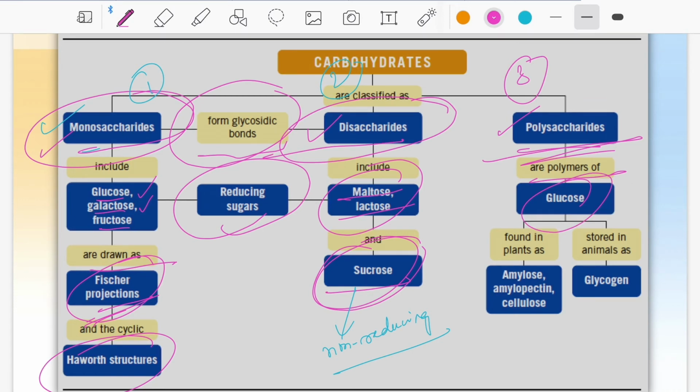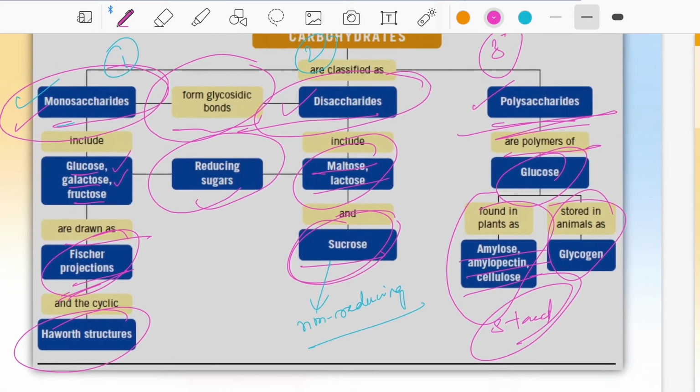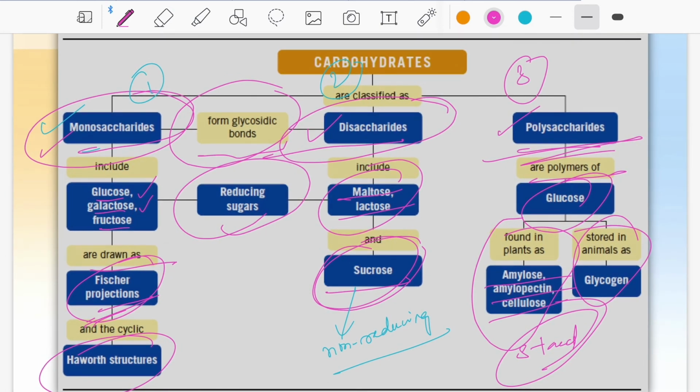Examples: starch, glycogen in case of animals, amylose, amylopectin, cellulose. Starch is a food material. But they are nothing but polymers. Polymers means many units linked in a single molecule. About 5,000 to 6,000 units are linked together with the help of glycosidic bonds. Okay, they are polysaccharides.